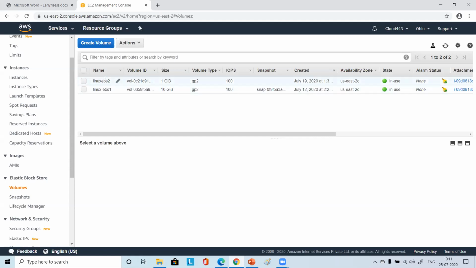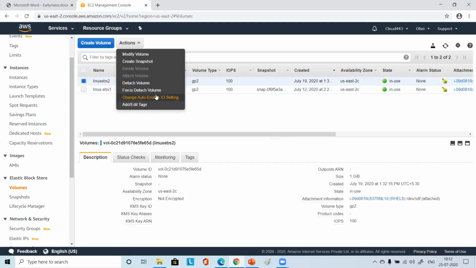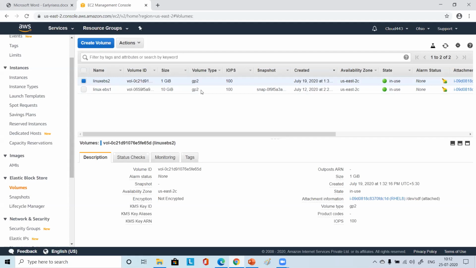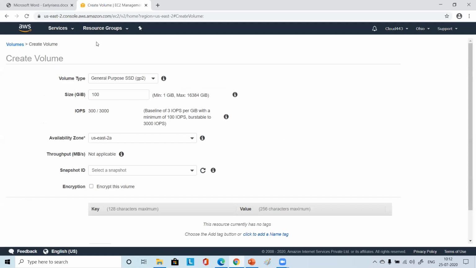So what you do, can I create one? Yeah, definitely. One second. Let me delete this one. For deleting, I have to detach it. So let me create a new one. You just click on create volume.